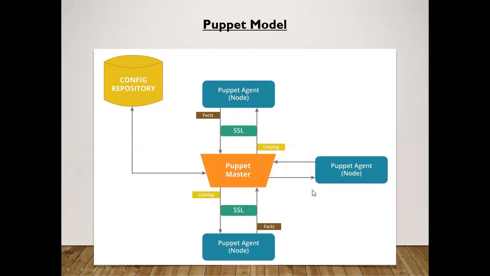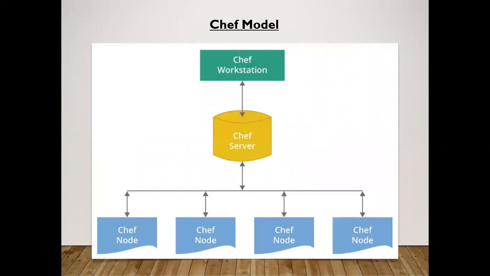Here you can see the Puppet model. In the Puppet model, there is a repository where we save the configuration that is called config repository. There are some Puppet agents. These are the nodes, and Puppet master, which is the brain of this model, from where the configuration is pushed to the Puppet agents. In the Chef model, you can see there is a Chef workstation, there is a Chef server, and Chef nodes.